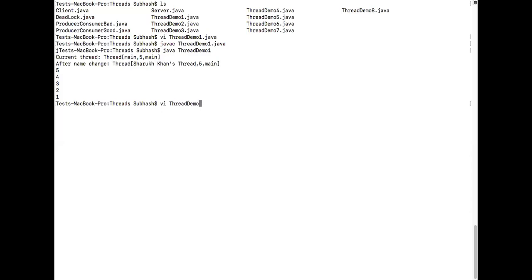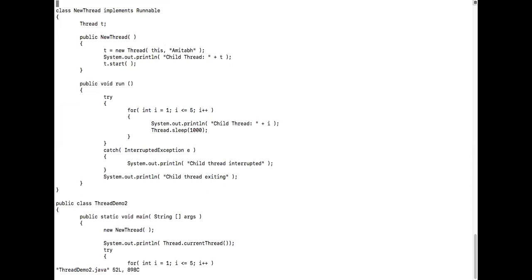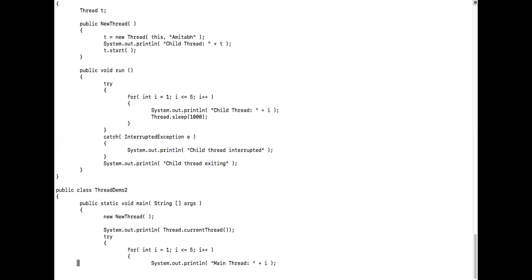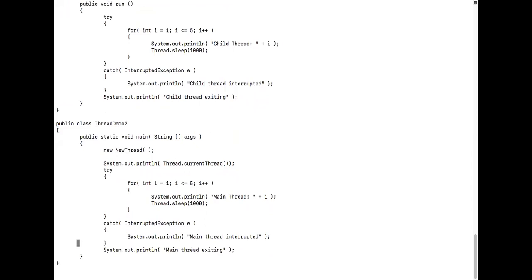Okay, now going to the second program, threaddemo2.java. So what is happening over here? The third program I'm not showing because that is not needed. Let us follow only one method. Yesterday the third method confused you. Second method. Okay, so what is happening over here now?